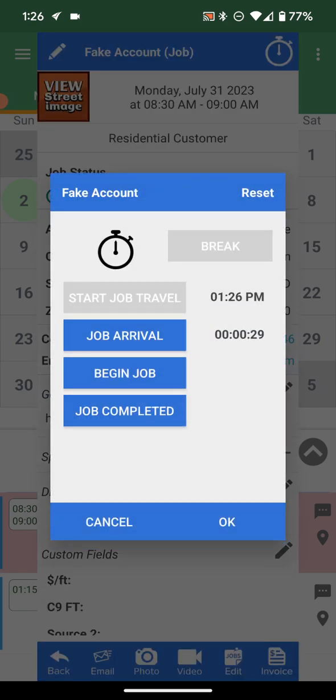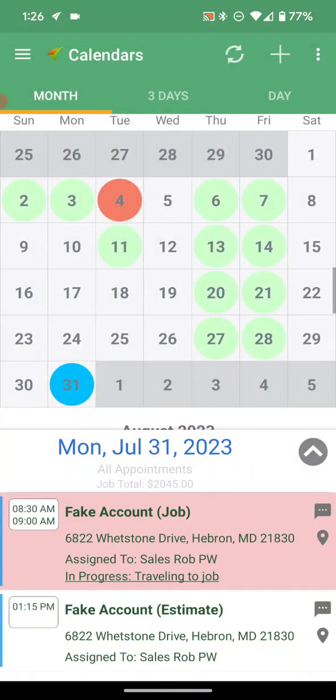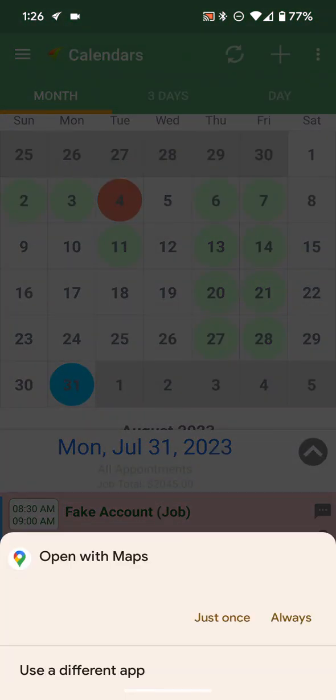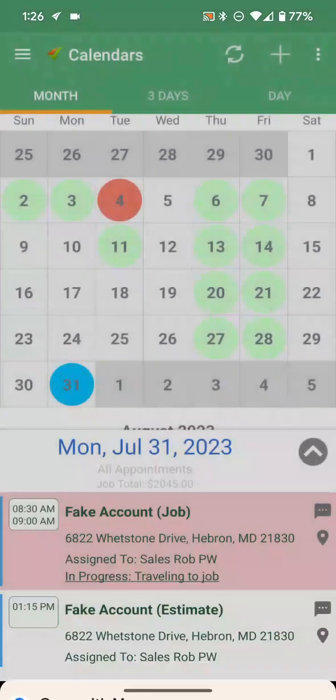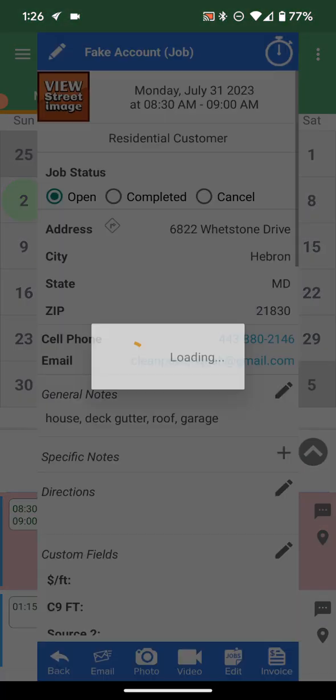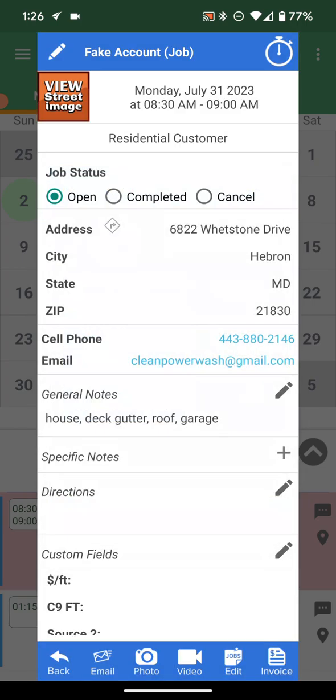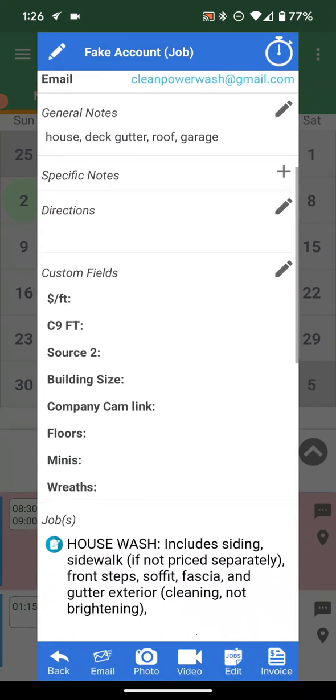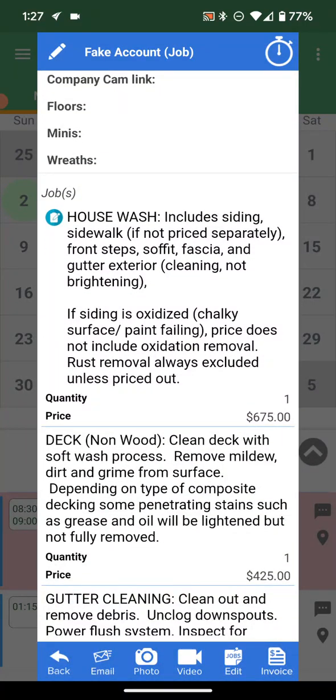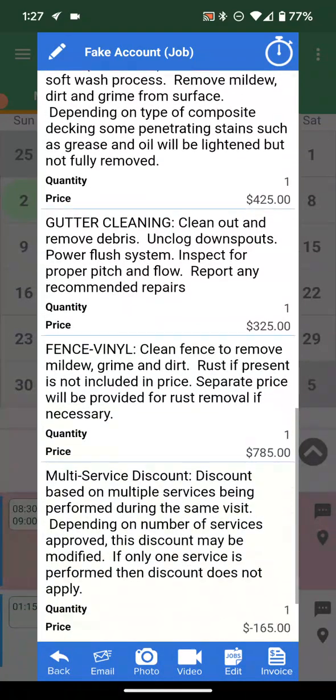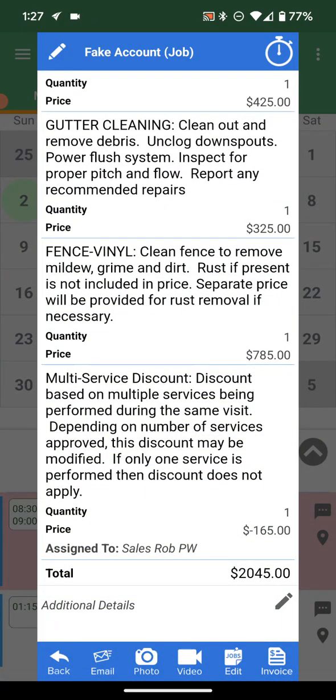I'd use the stuff to go ahead and go back. We'd hit our tracking, get our way to the job. We get to the job, job arrival, okay? So as a tech, I'd open this up, see, all right, got to do the house wash, got to clean the deck, the gutters, the fence. Here's my multi-service discount, $20.45.